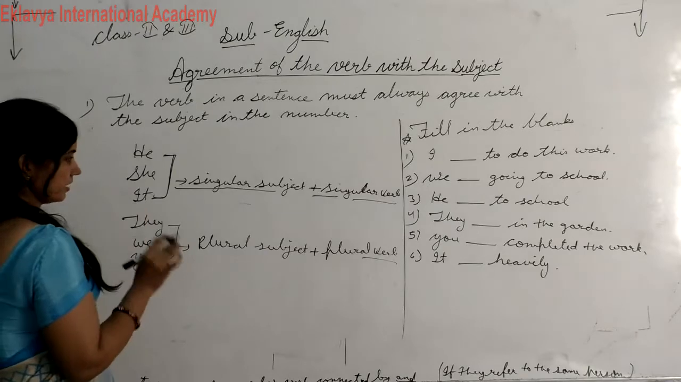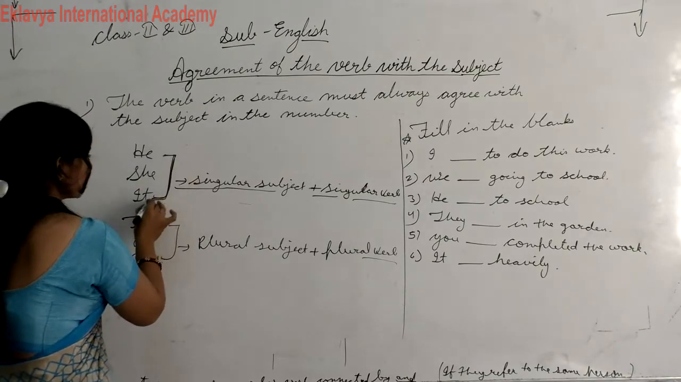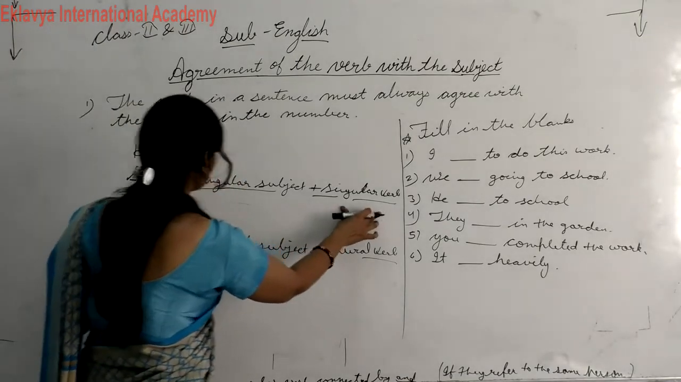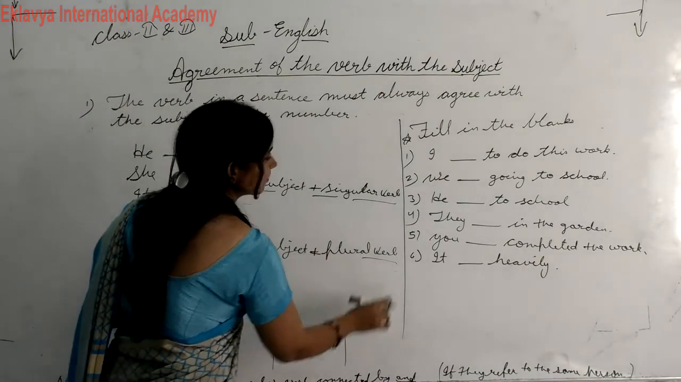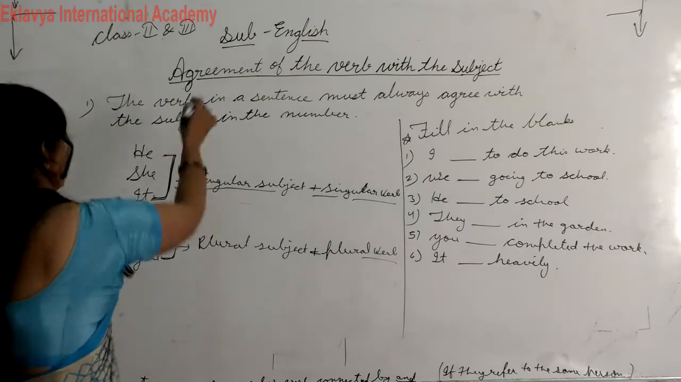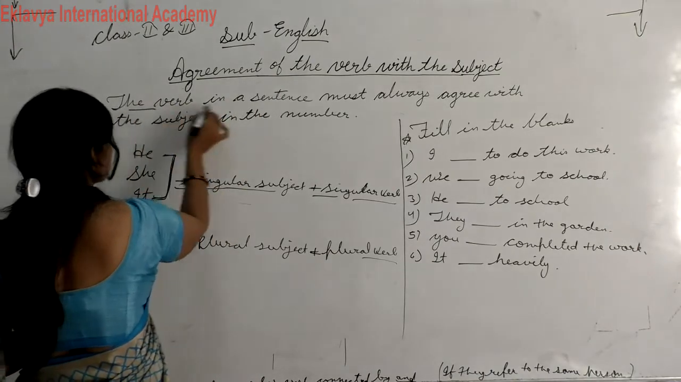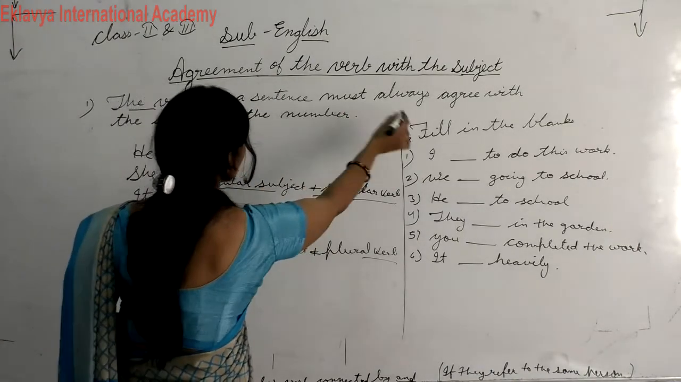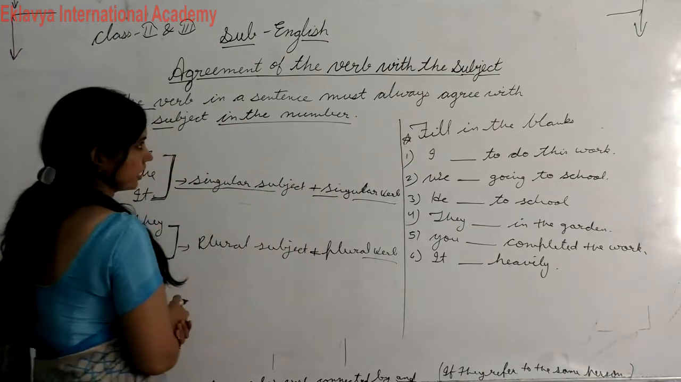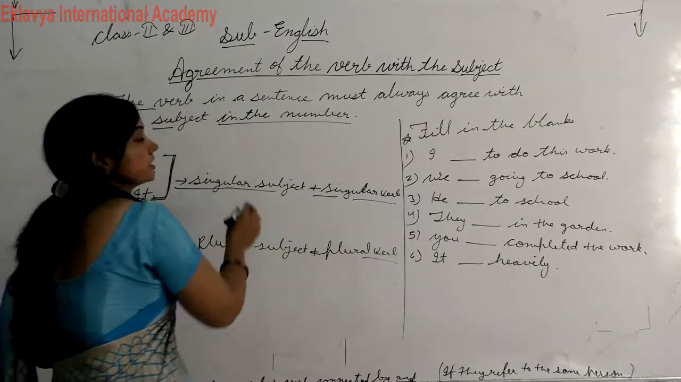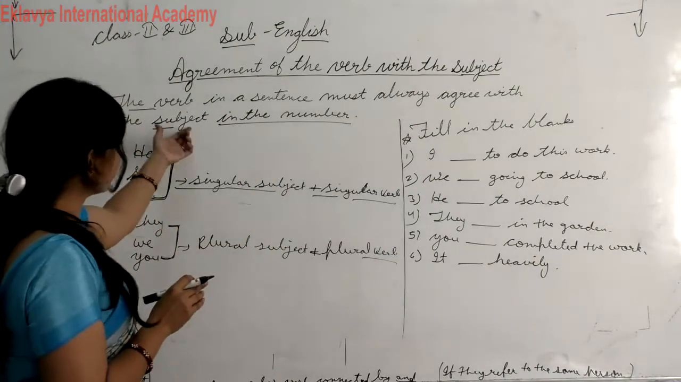Okay, student, I repeat again. If there is singular subject, verb should also be singular. If there is plural subject, so verb also should be plural. Okay. Definition of this: the verb in a sentence must always agree with the subject in the number. Okay. I mean subject के साथ में verb agree होनी चाहिए.